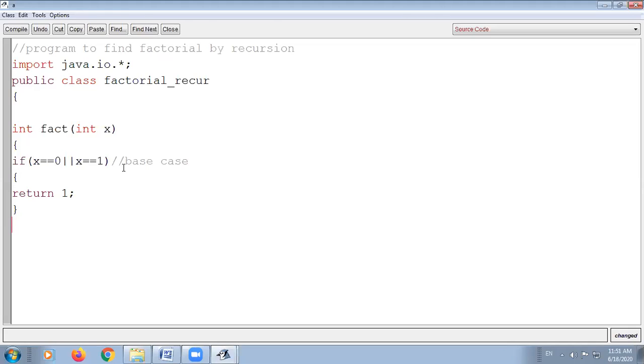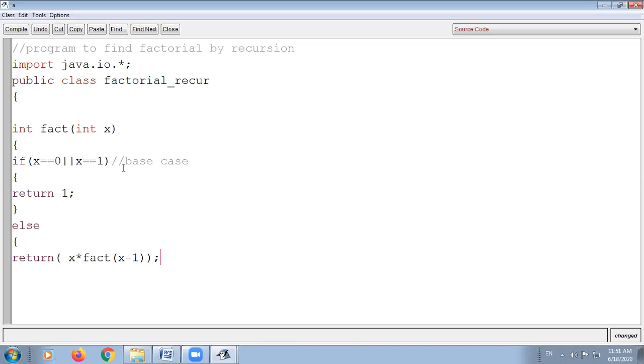Now else, inside the else you will again return the value by doing some calculations. So x into, again you will call the fact function. In this you will decrement the value, because again you have to call the fact function with a different, decremented value, because our logic is to calculate the factorial of a number.